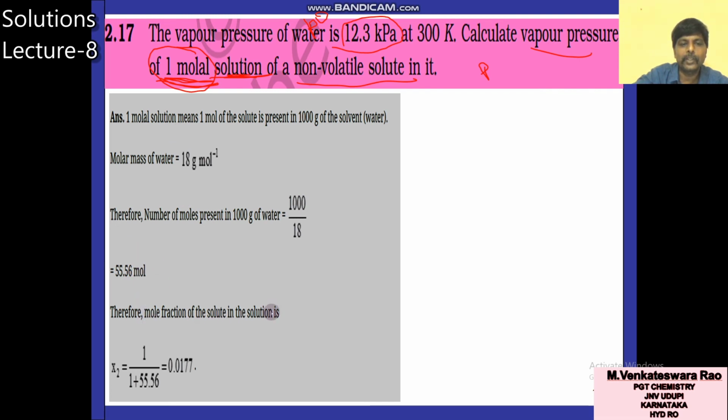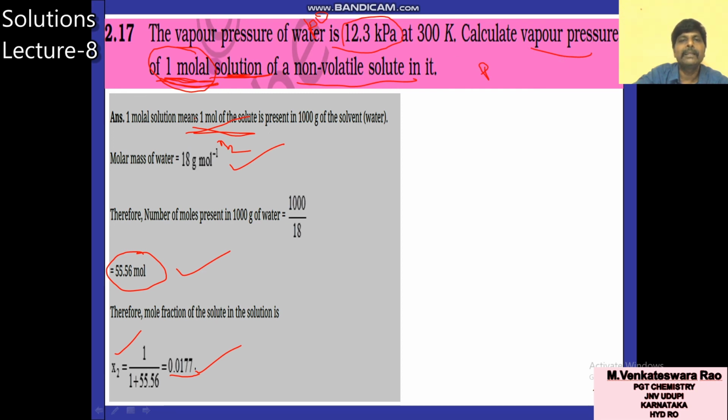Therefore, how to calculate the mole fraction of solute? X2 is equal to N2 by N1 plus N2. Because 1 molar means 1 mole, N2 is 1. This is N1. You know the values of N2 and N1, so you can calculate X2 equal to N2 by N1 plus N2. You got the value 0.0177.